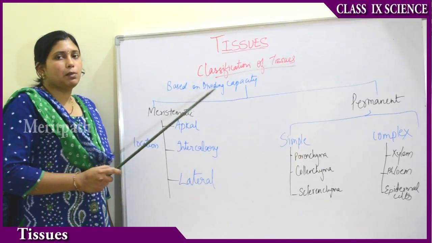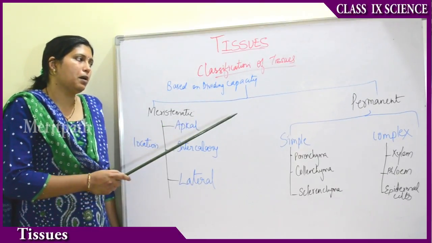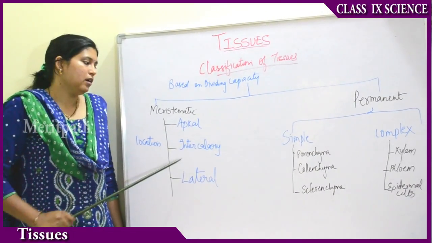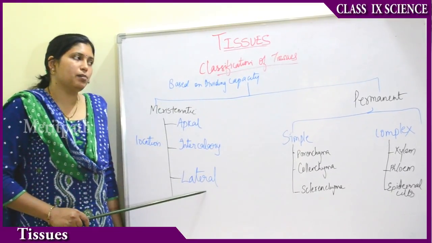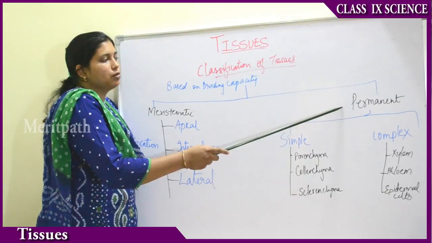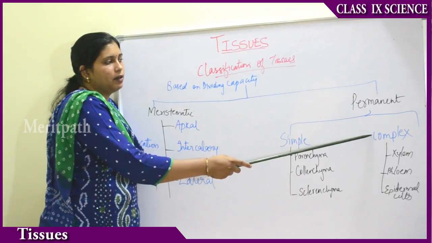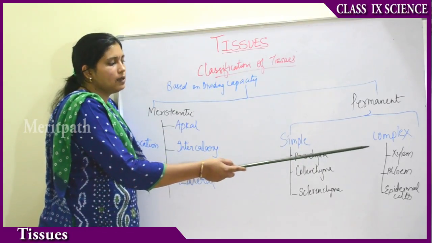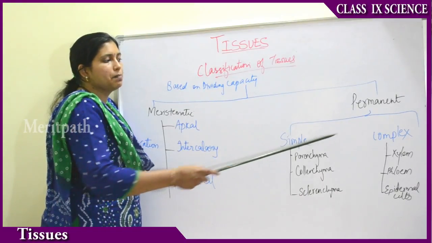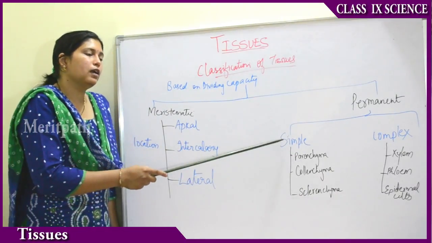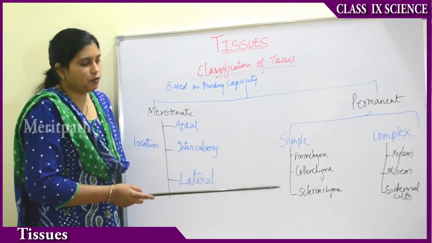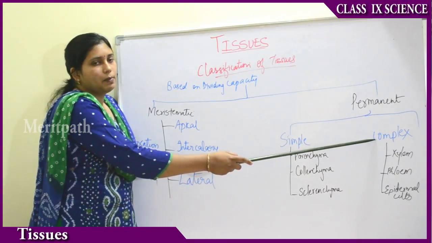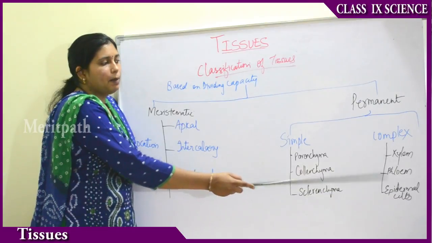Here we are dealing only with the plant tissues, meristematic tissue and permanent tissue. Meristematic tissue, again depending on the location where they are present in the plant, is apical, intercalary and lateral meristems. Then permanent tissue: simple permanent and complex permanent tissue. As they are sounding, complex permanent doesn't mean they are complex or difficult to understand, they are easy. In simple permanent you have three types depending on the structure of the cell: parenchyma, collenchyma and sclerenchyma. The examples of complex tissues are xylem, phloem and epidermal cells.